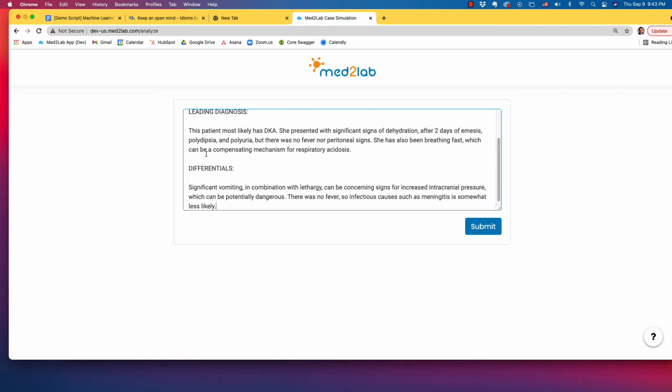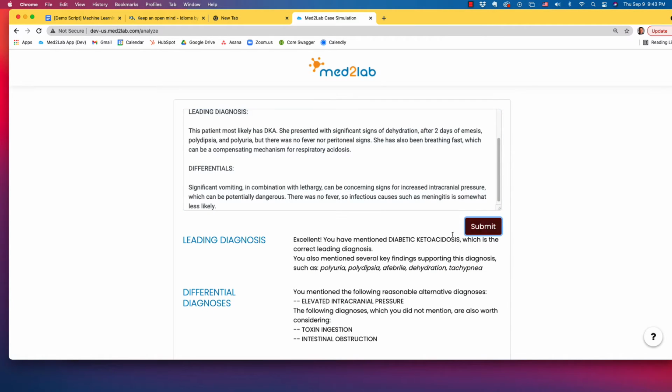Here's a sample response. Again, the computer can immediately identify the leading diagnoses, the different possibilities that are mentioned in this statement. Not only that, it also recognizes the different clinical findings that the learners use to back up their leading diagnosis. Note that the learner does not need to use the exact terms with the answer key to mention the right concept. For example, the computer recognizes DKA as the right diagnosis, diabetic ketoacidosis, or that breathing fast is essentially tachypnea.